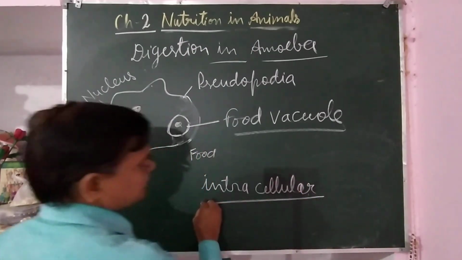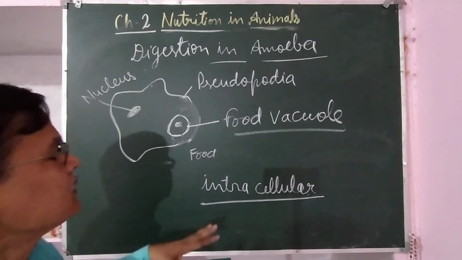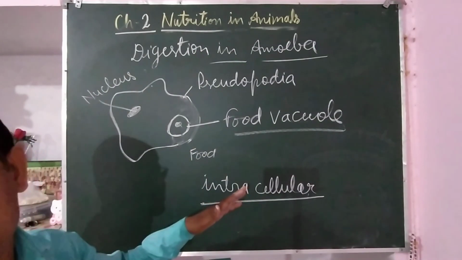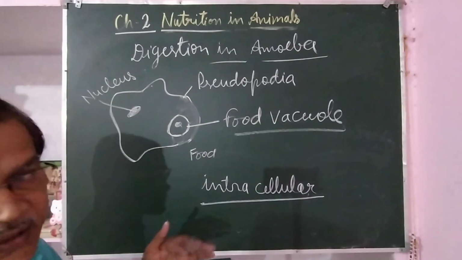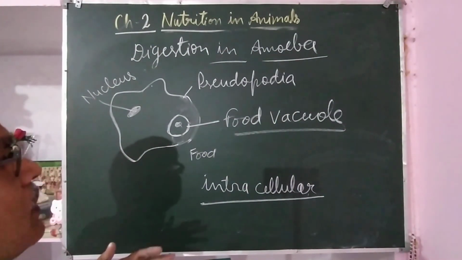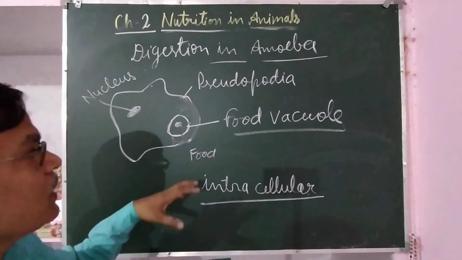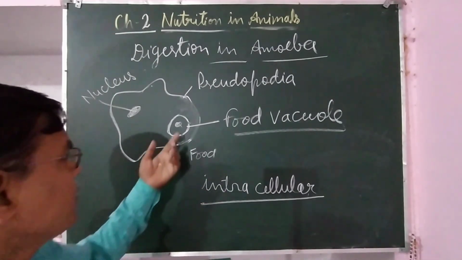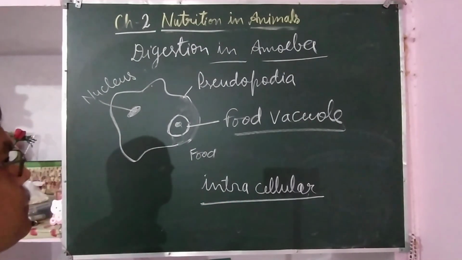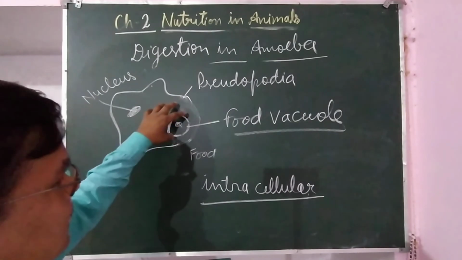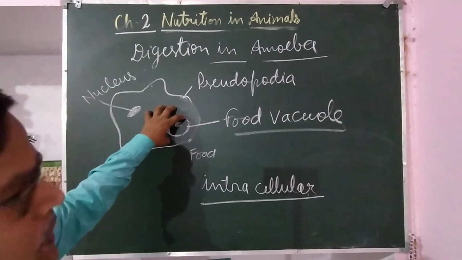Intracellular means in the same cell. In developed animals, including human beings, digestion is extracellular, which means digestion takes place with the help of a group of tissues called organs. Various organs make an organ system, and digestion takes place in a particular organ system in human beings. But in amoeba the digestion takes place in a single cell, that is called intracellular. So digestion, absorption, all the processes take place in the single cell.